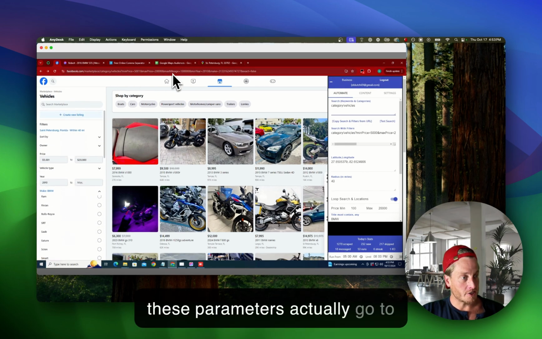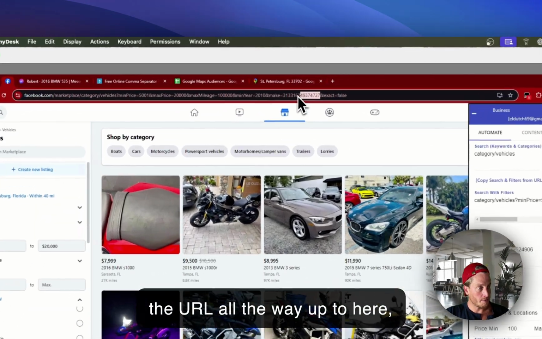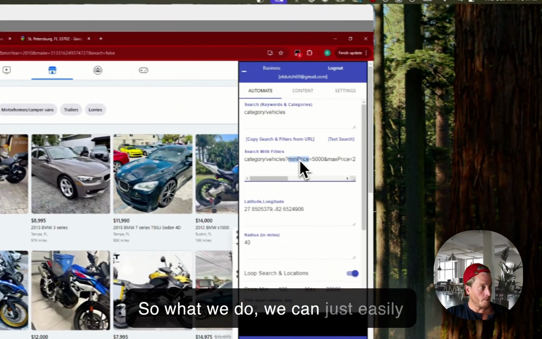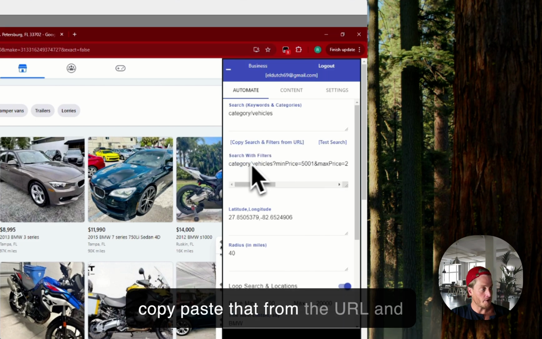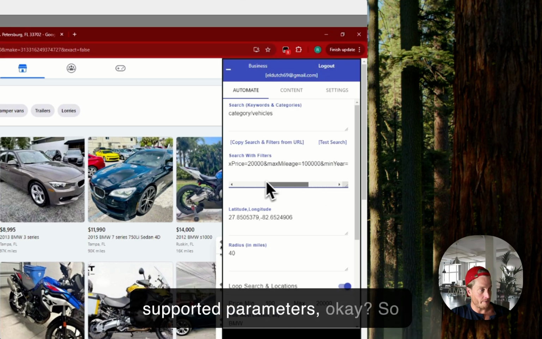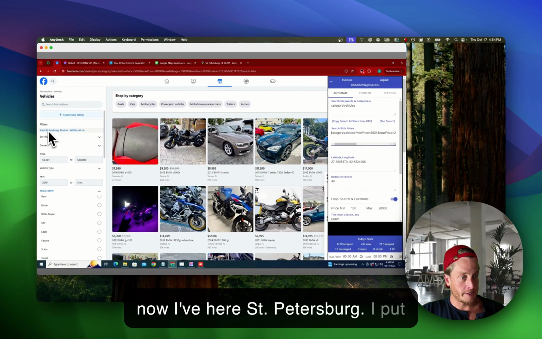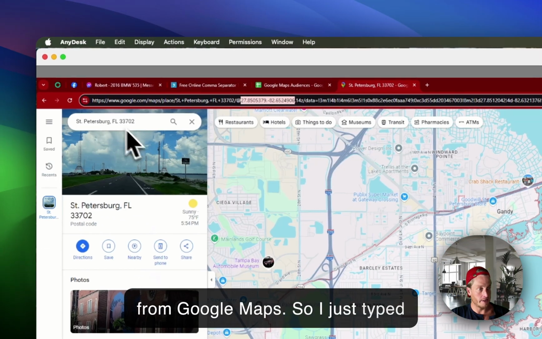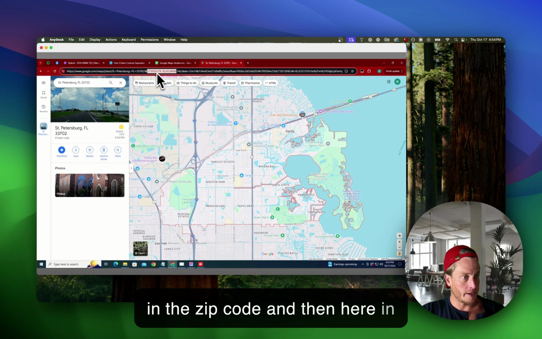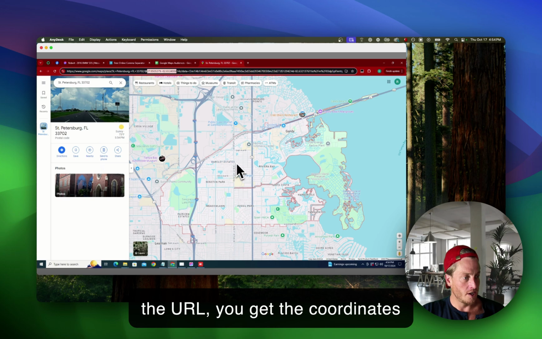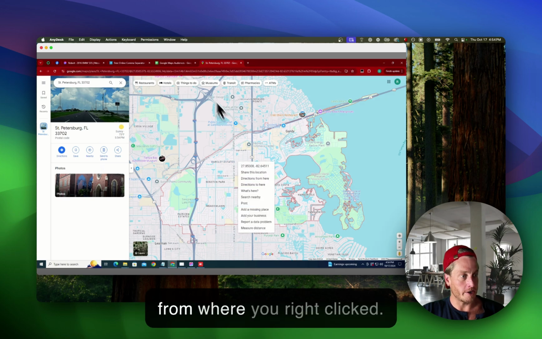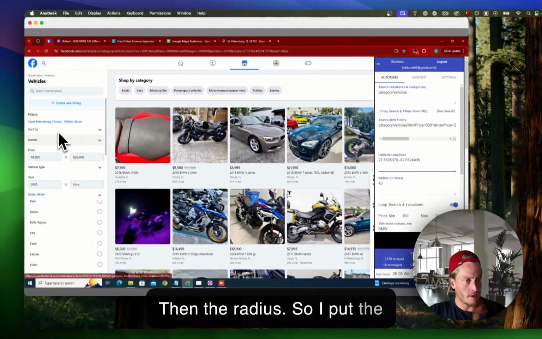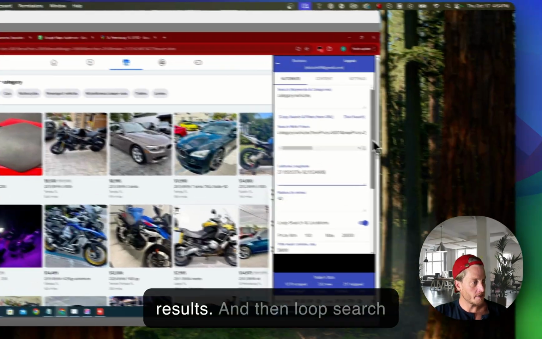You see that all these parameters actually go to the URL all the way up to here: the make, the minimum year, the maximum mileage, and the price. So we can just easily copy paste that from the URL, and then it will copy over all the supported parameters. Now I have here St. Petersburg. I put in the same zip code. I got that from Google Maps, so I just typed in the zip code, and then here in the URL you get the coordinates, or you right click anywhere on the map and you get the coordinates from where you right clicked. Then the radius, so I put the same radius as here, so I get similar results.